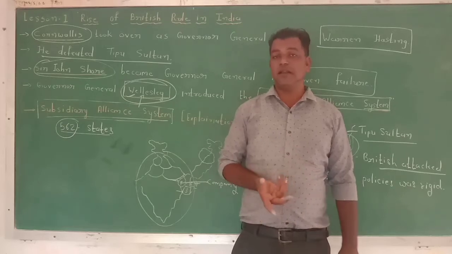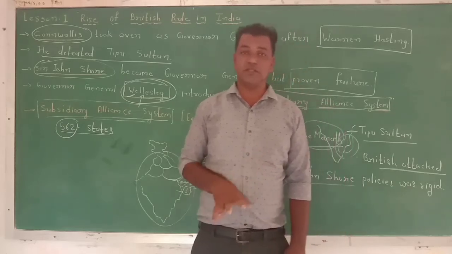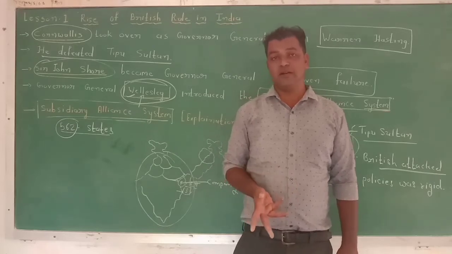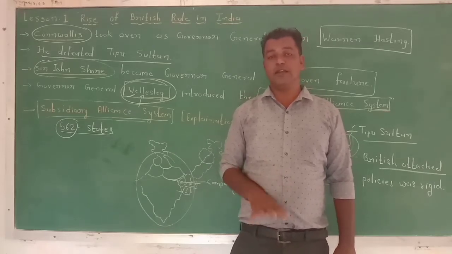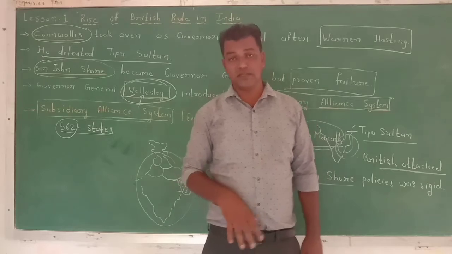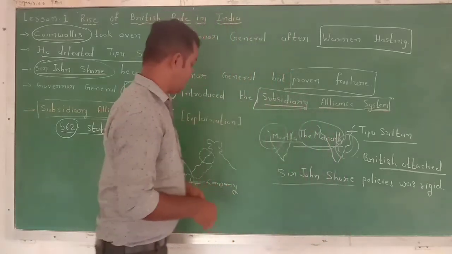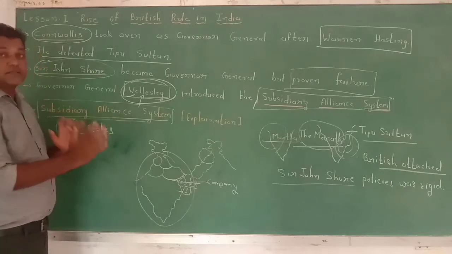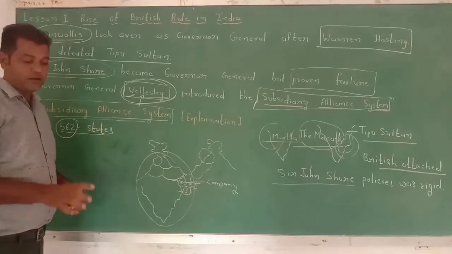there wasn't any issue of fighting with each other, because the British had a strong interference power. They didn't allow any of the kings to fight with each other. So this is what the thing is. Okay, so this was the subsidiary alliance system. I hope that you may understand.